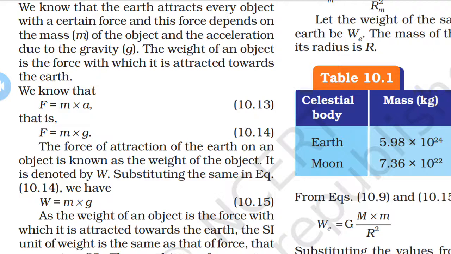As the value of g, that is small g, is constant at a given place, the weight of an object is directly proportional to the mass, small m, of the object. The mass of an object remains the same everywhere, on the earth and on any planet, whereas its weight depends on its location.